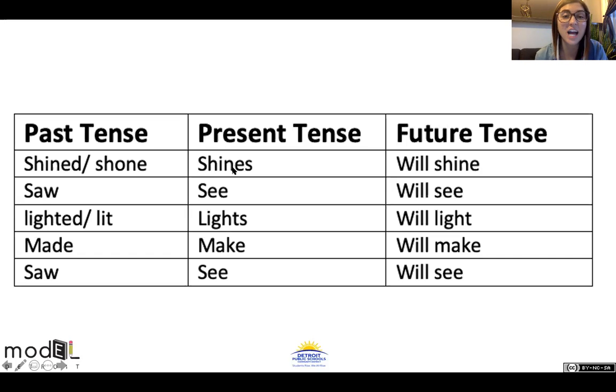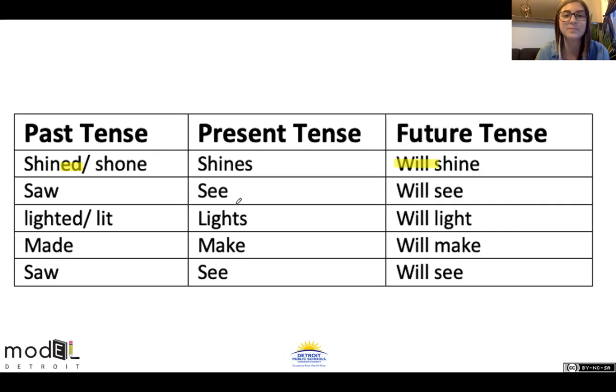So if it shines today, yesterday, we could either add an ed, shined. Most of the time we just add ed to make a word past tense. Or this word's a little funny. It can actually be changed into shown. So shines to shined. If we do it tomorrow, it will shine. Do you see how there's a will? So let me take my highlighter, shines. Everybody say shines. Say the past tense. Add what to the end of it? Ed. So say shined. And future tense, what are we going to add? Will shine. Awesome. Let's take a look at the next word.